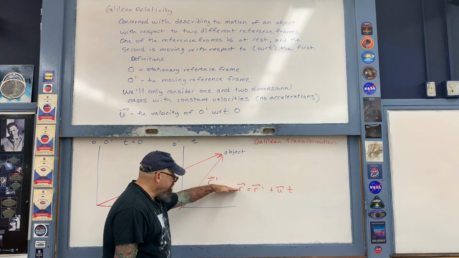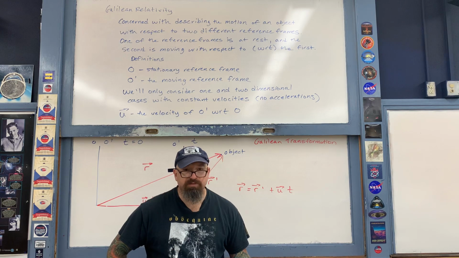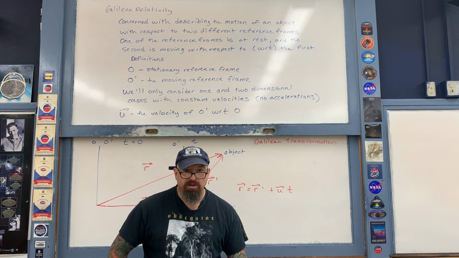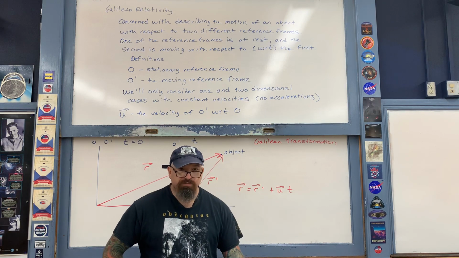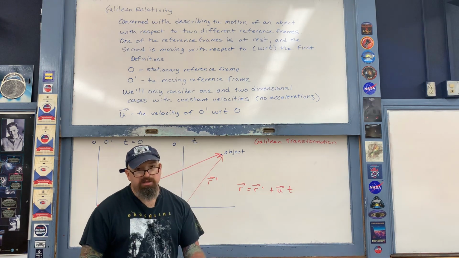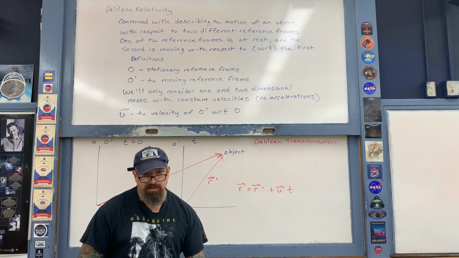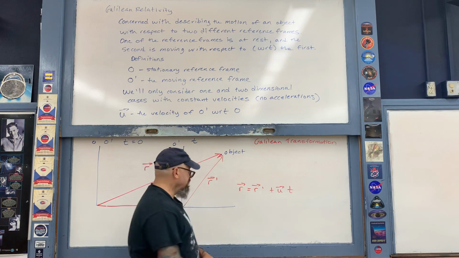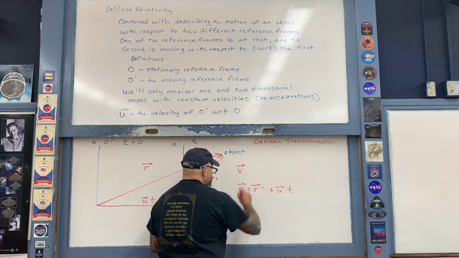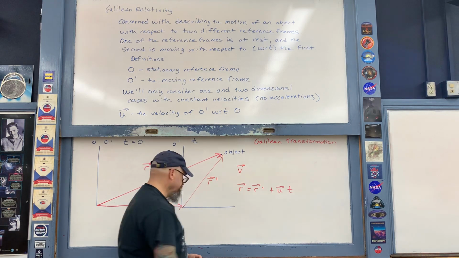What we do is we take the position transformation equation here and we differentiate it, that is, take a derivative with respect to time. Recall that velocity is the derivative of position with respect to time. So for example, if we have right here the position of the object relative to the stationary observer O, by taking a derivative of that position, we then end up with a description of the velocity of the object relative to the observer O. That's referred to as V. It's, once again, another definition, so let me go ahead and write it down for you.